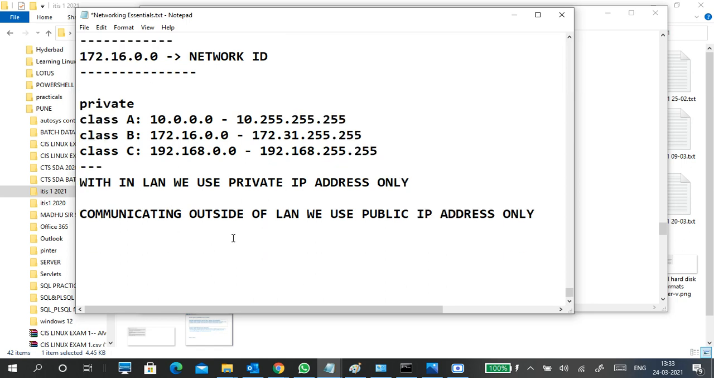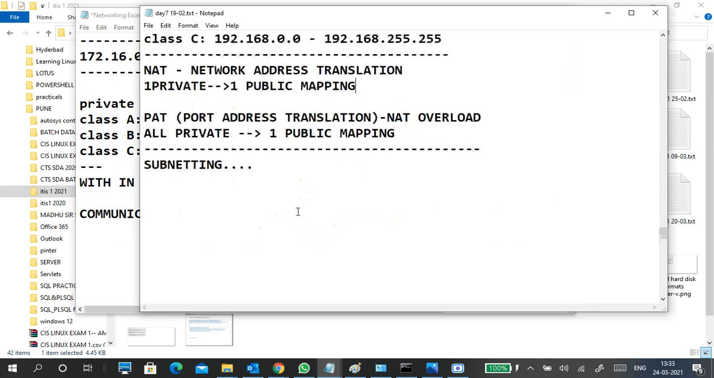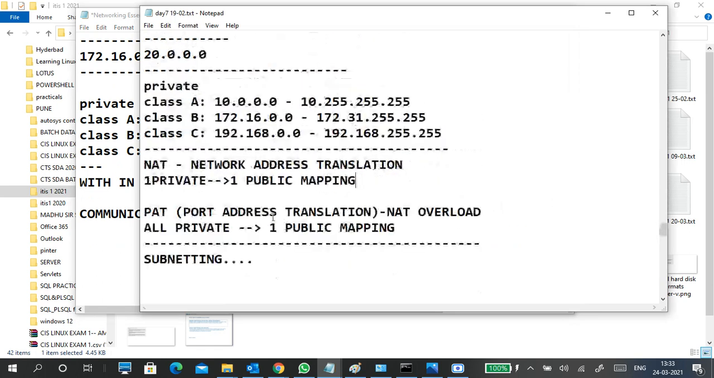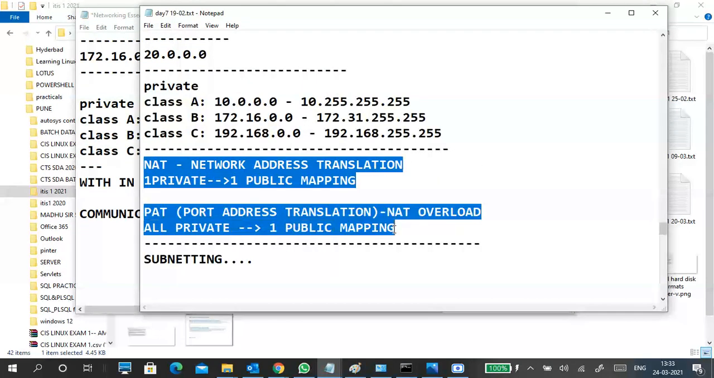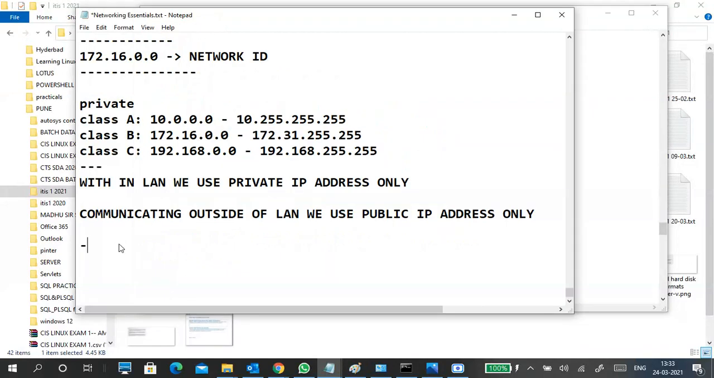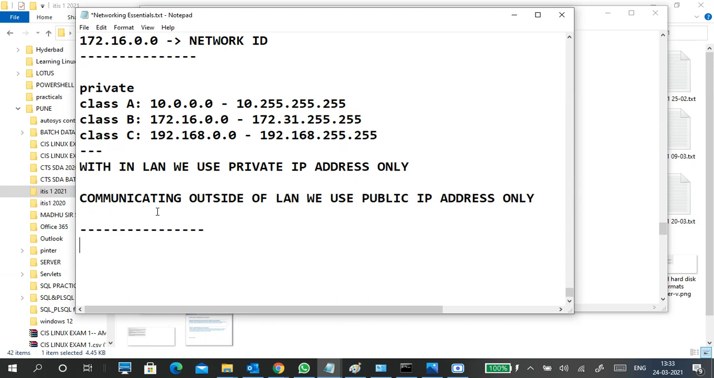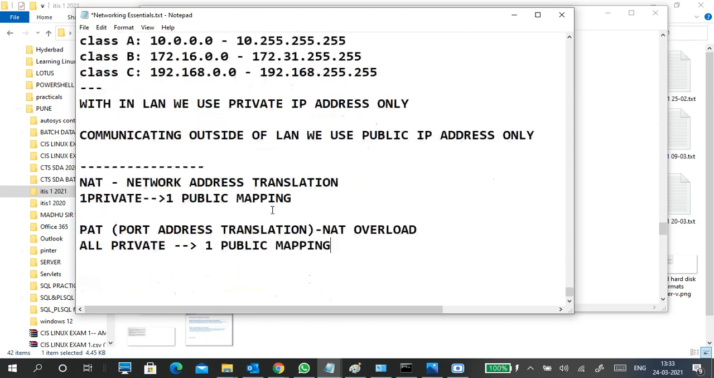So there are a lot of things in public and private IP addresses. Of course, I told about network address translation. When you are communicating from your LAN network to the outside public network, sometimes you may not be able to communicate. So then we use network address translation. If you have one private IP address, we can translate it into one public IP address, a mapping is there. So then we can communicate.